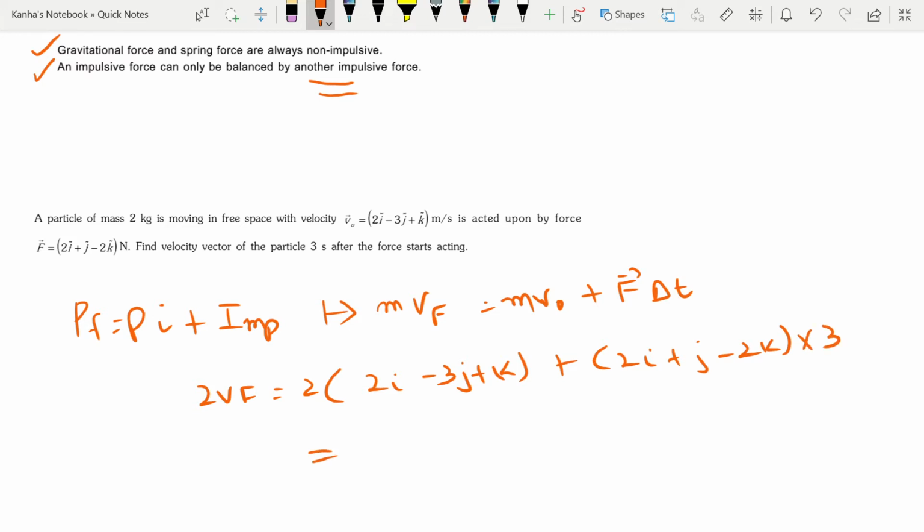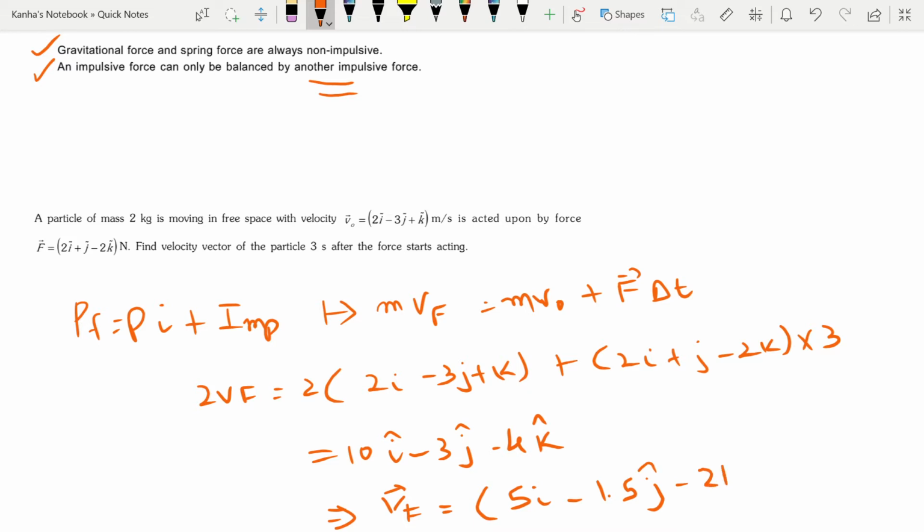This is equal to 10i - 3j - 4k. These are all caps. So that implies my vf, a vector quantity, is equal to 5i - 1.5j - 2k, and note what the units are: meter per second.